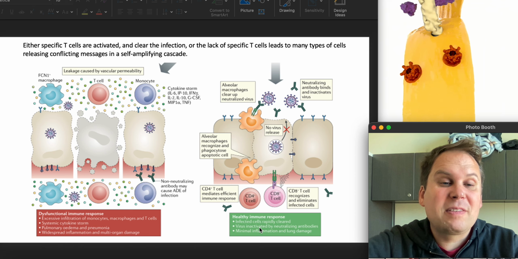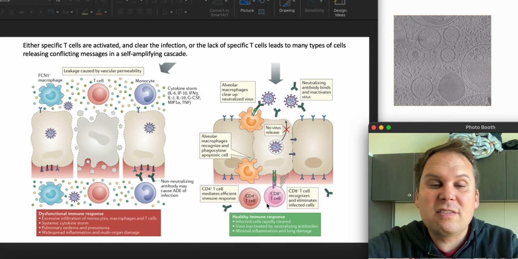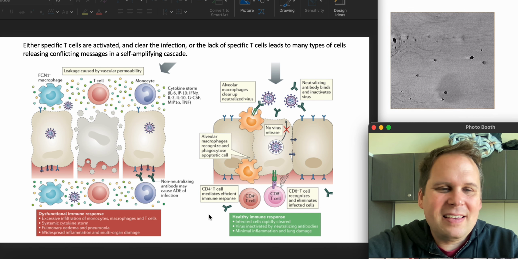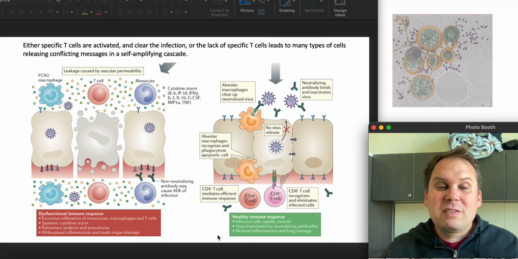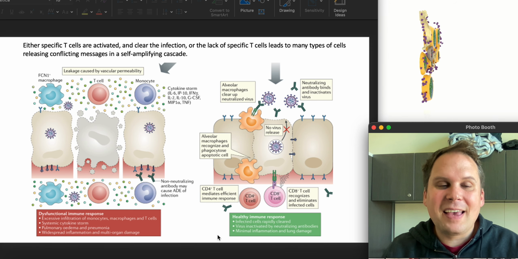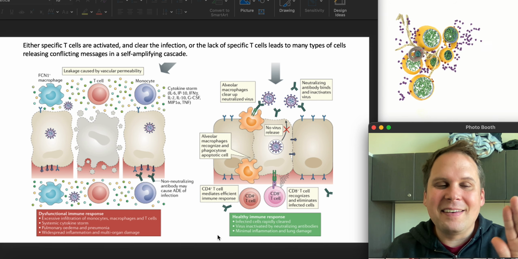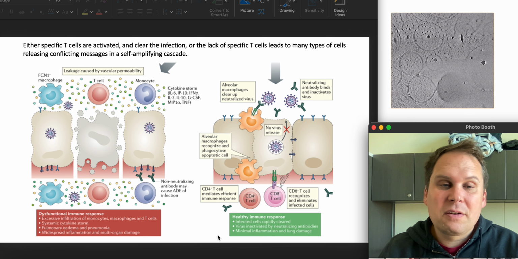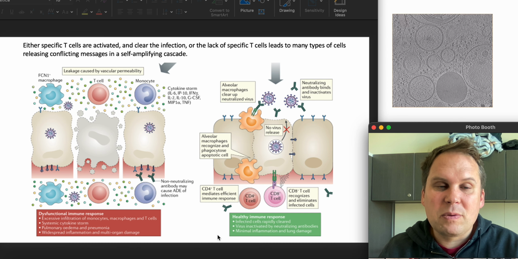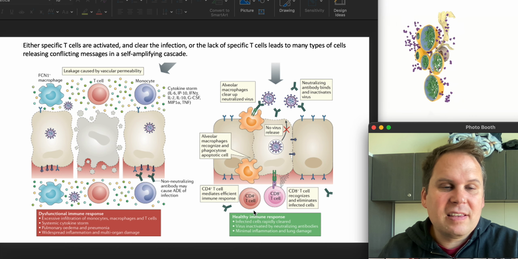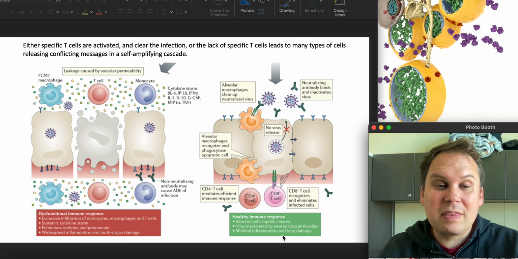What you want is a nice specific response that gets made really fast and shuts down all this macrophage nonsense. The macrophages will be quiet and go away when the right T cells come in and say, it's all right, stand down, we've got this. The question is, do you make the right ones in time? Do you get them to the right place? That is literally the definition and the difference between life and death. It's whether you have a good helper and killer T cell response and all the things that go with that.